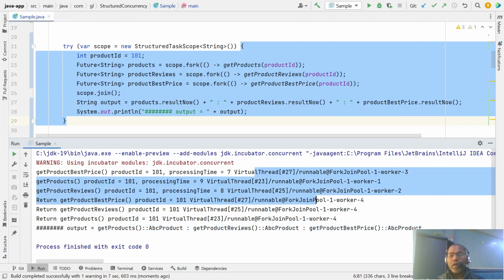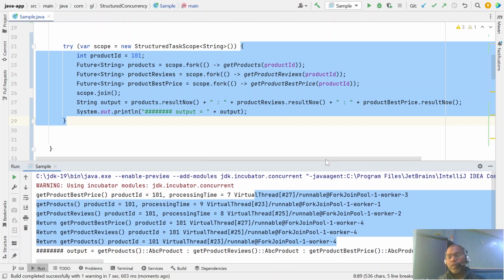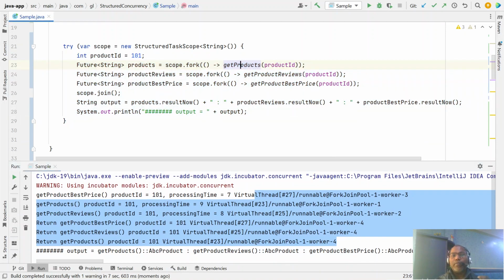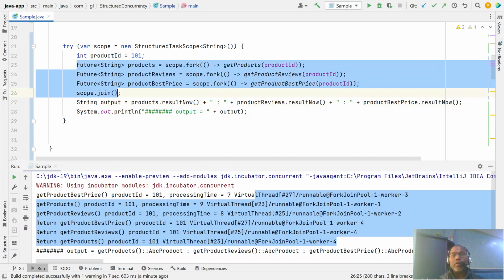Now all these are run by virtual threads. In the last video I discussed what virtual threads are. By default all our threads run as virtual threads, and finally we are getting the same output. So your code looks like structured code, but now you are using the multi-threading concept, known as structured concurrency.